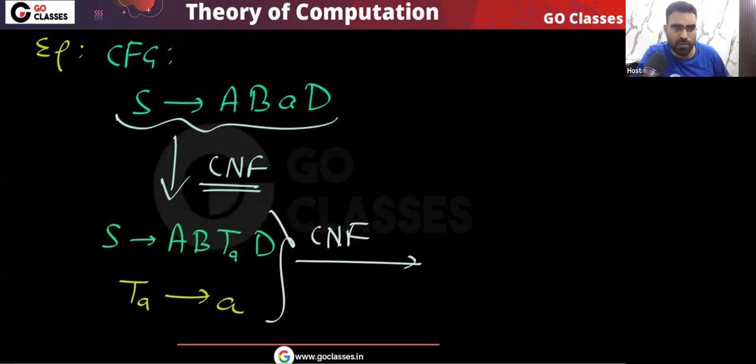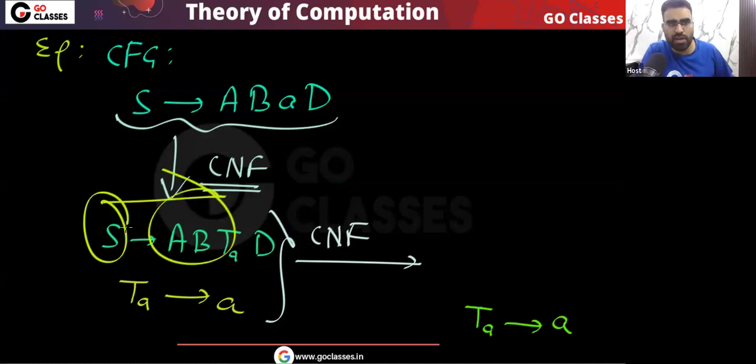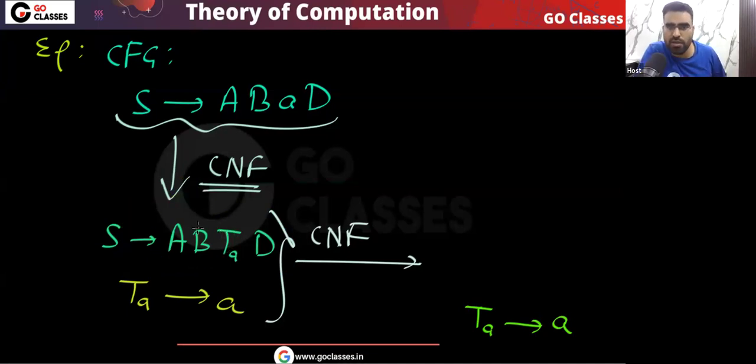For that we will do like this. Already we have TA going to A. But you can see here we have 4 variables, and we can only have a variable going to 2 variables. This is what we want. So I can call this V2. V2 variable is going to TAD.